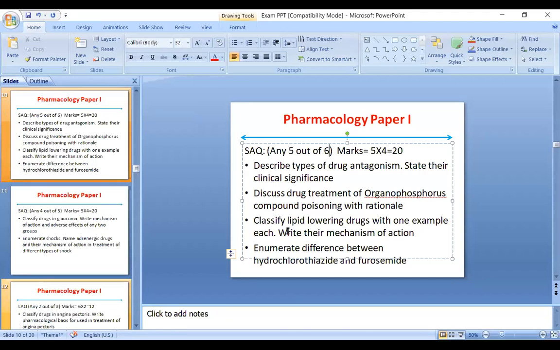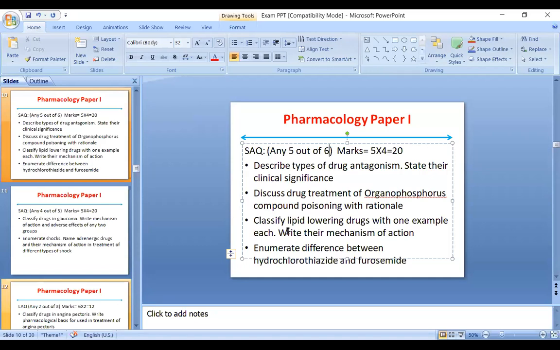Those who have read these lipid lowering drugs, most of you directly write about classification. But I would suggest that before writing the classification, you just mention or draw a flow chart of how lipid metabolism exactly occurs in the body. Once that is written, then you will elaborate specific things about what is VLDL, what is LDL, what is HDL, which is a good cholesterol, which is bad cholesterol. Once you have explained this, then you can classify the lipid lowering drugs.